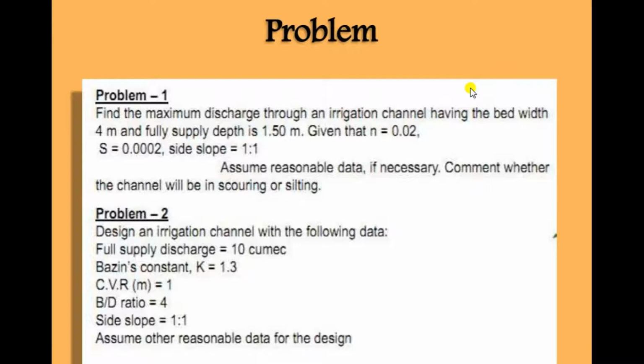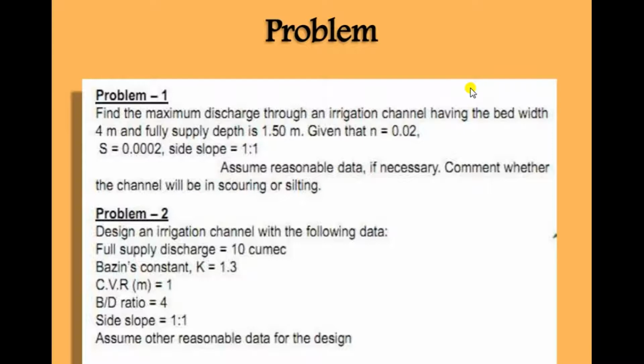Problem number 2. Find the maximum discharge through an irrigation channel having a bed width of 4 meter and the full supply depth is 1.50 meter, and n value given is 0.02, S value is 0.0002, side slope is 1 to 1. We have to assume reasonable data if necessary. We also have to comment on whether our channel is in scouring or silting condition.